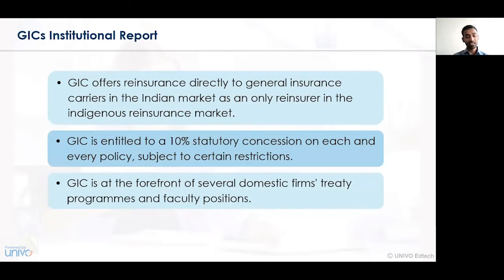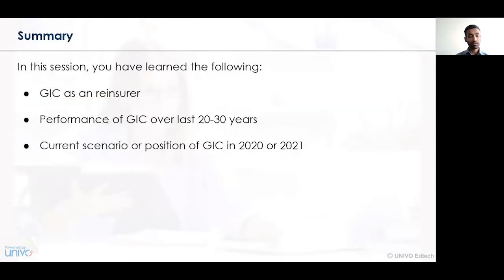So GIC, identifying those norms, takes various measures to improve awareness in the minds of individuals, and to see that the insurance industry is in a better stage, and that the involvement of the general public in insurance and reinsurance will increase over a period of time.